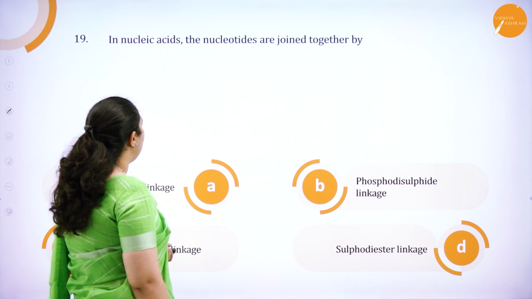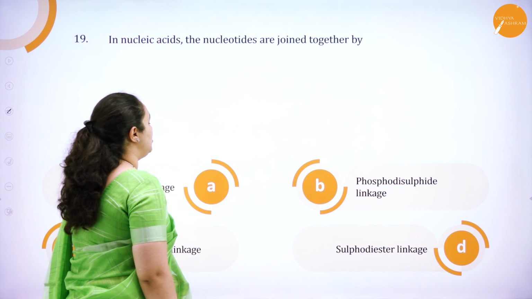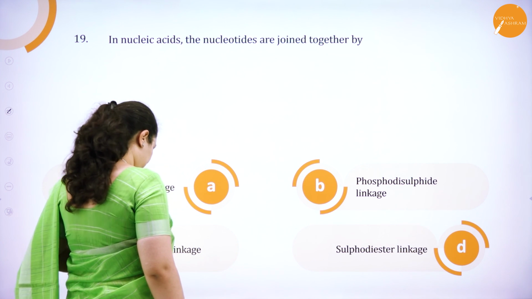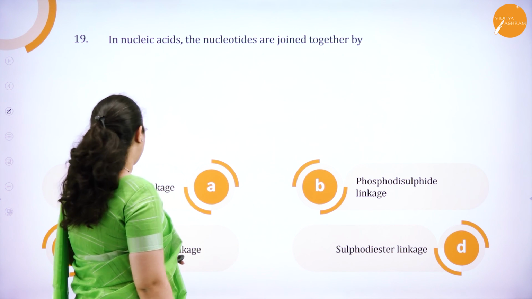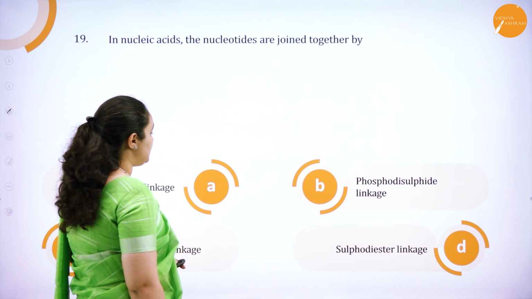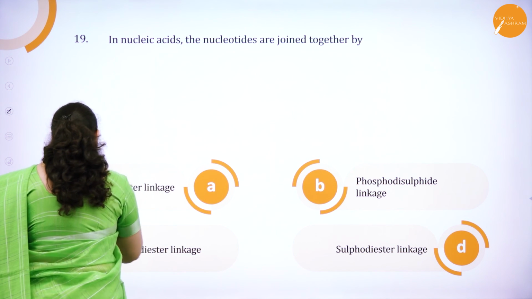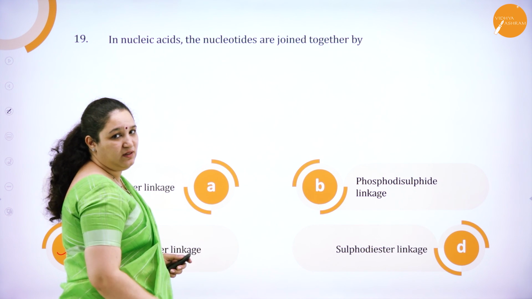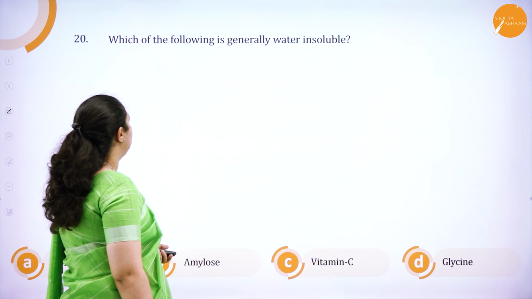Next one, in nucleic acid the nucleotides are joined together by phosphoester linkage. Then we have phosphodisulfide linkage, phosphodiester linkage, sulfodiester linkage. So it is a fact which you need to know, between the nucleotides you have phosphodiester linkage. Okay, so it is option C.